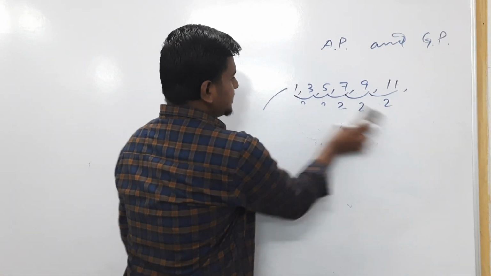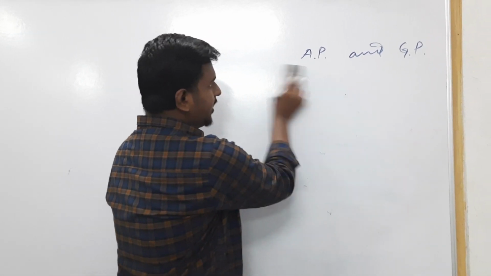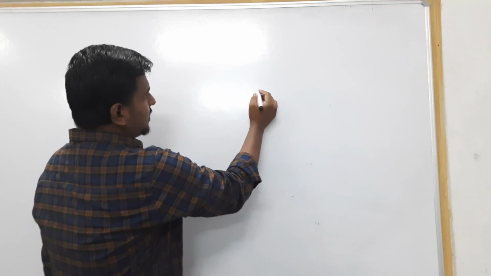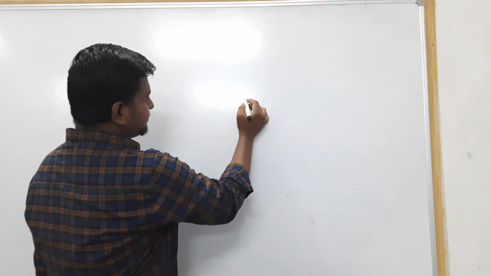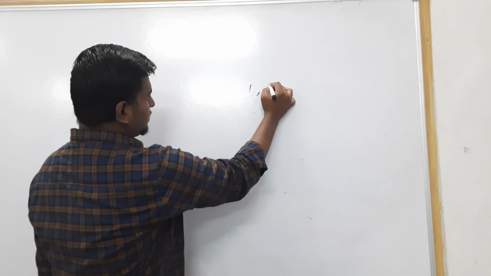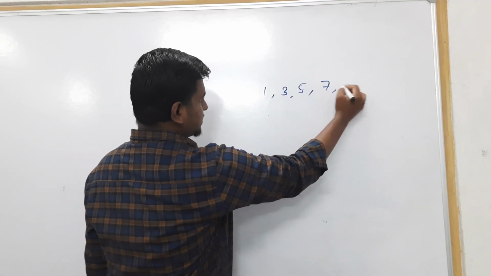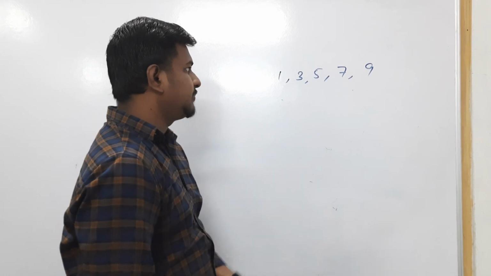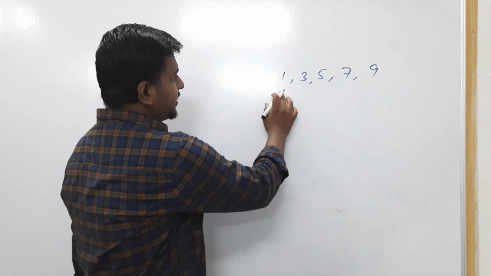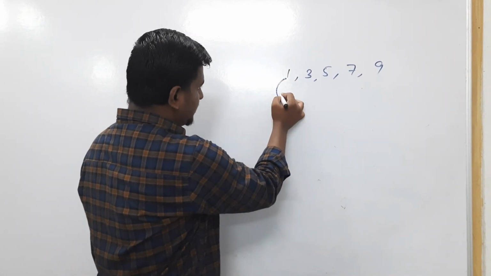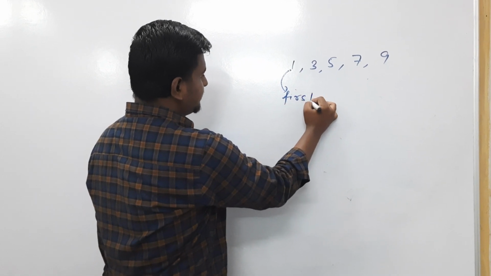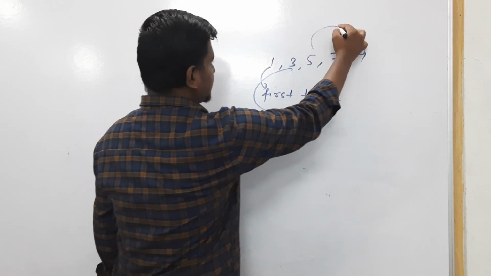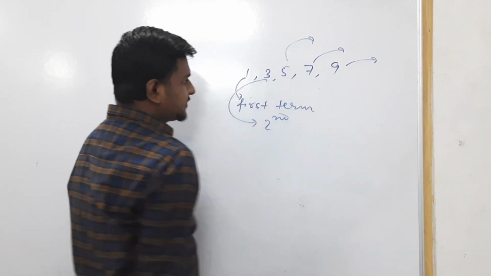So let us discuss something more about arithmetic progression. Suppose I am again taking the example, it is easier to understand with this example. Here are 5 terms. This one is the first term, this is the second term, this is third, this is fourth, this is fifth.